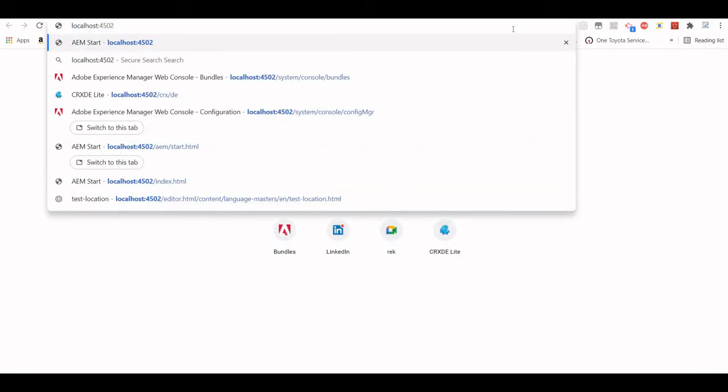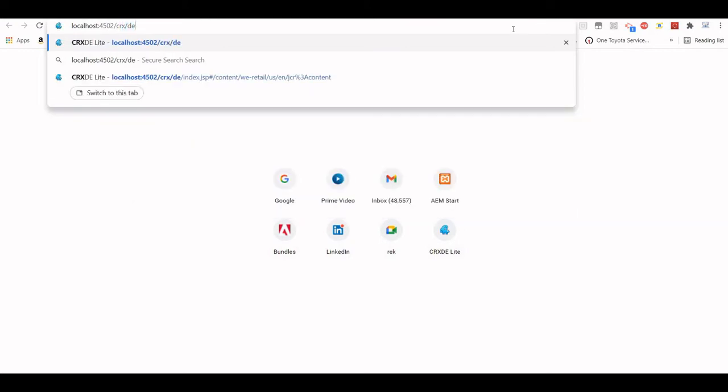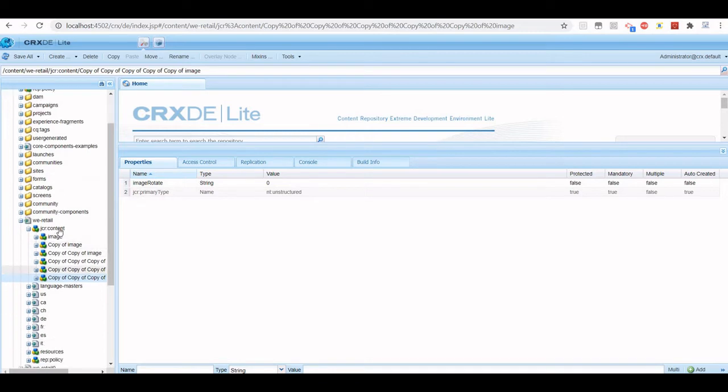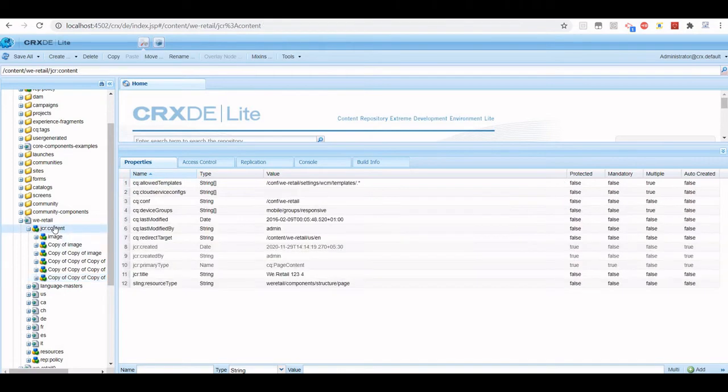So for example, if I go to CRXDE, maybe I want to change some property, maybe I can just update this configuration file.